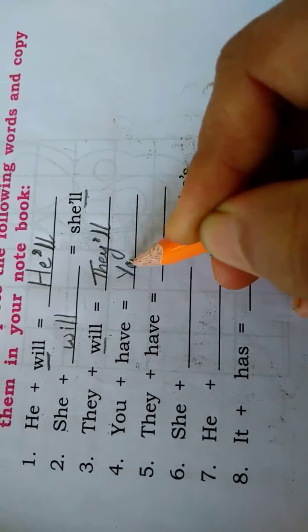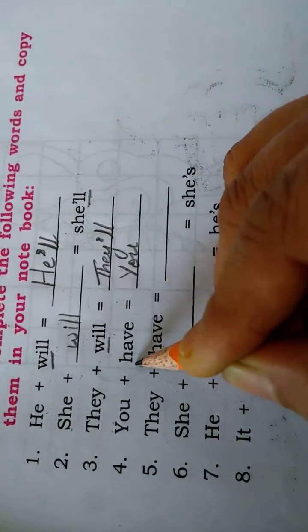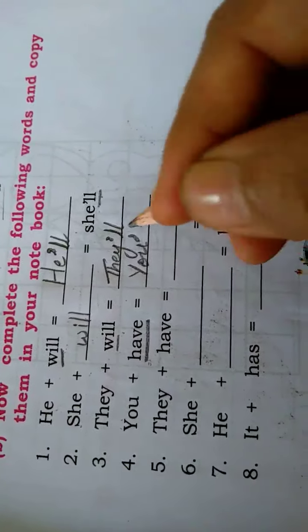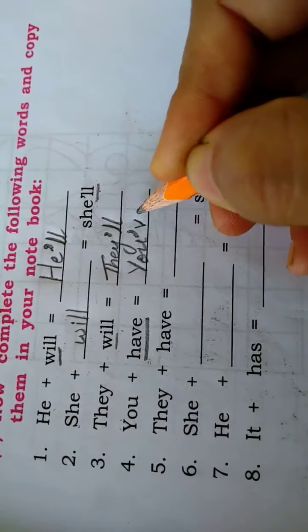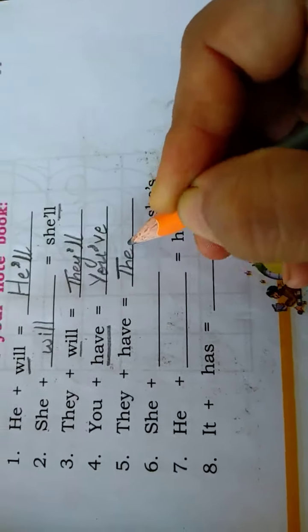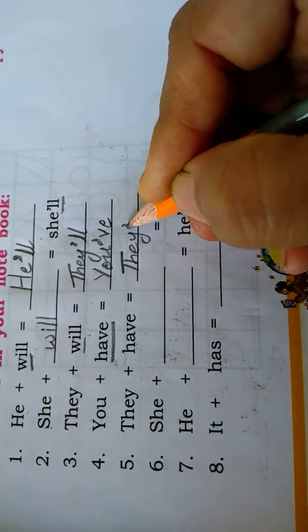Instead of have, we take apostrophe VE. Apostrophe VE refers to have. Again, they have, the same thing. We write the first word as it is, put an apostrophe and then VE.